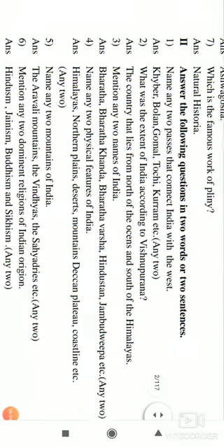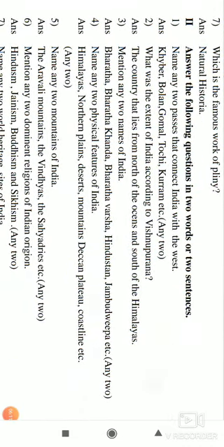Afterwards we have 2 marks questions. Name any 2 passes that connect India with the West. When we were discussing geographical impact, we saw there are 2 passes, that is Khyber and Bolan. There are also Gomal, Tochi, Kuram. There are many passes, but the famous ones are the Khyber and Bolan passes. If you mention any 2, you will get 2 marks.